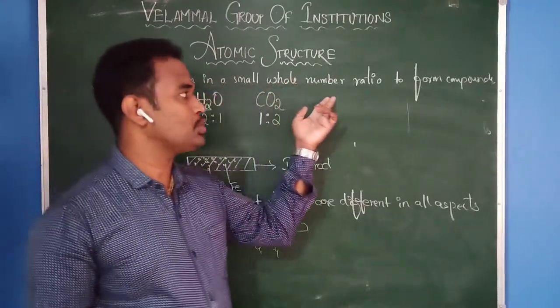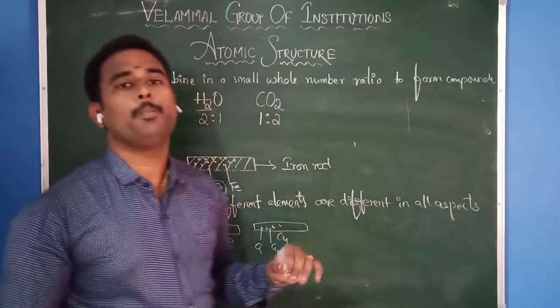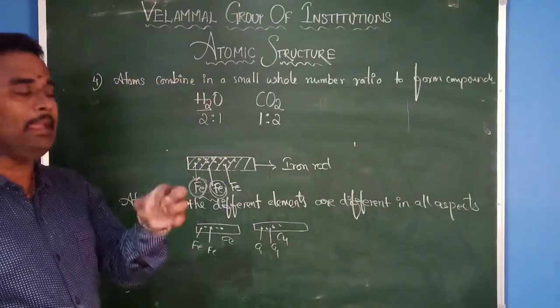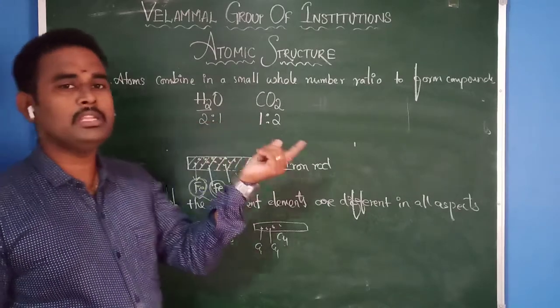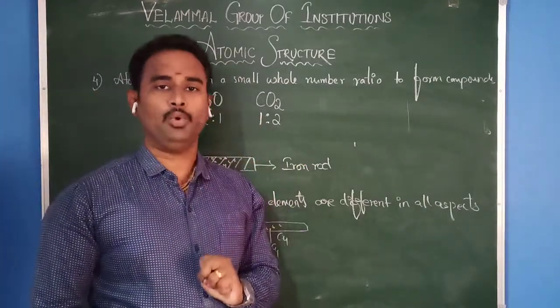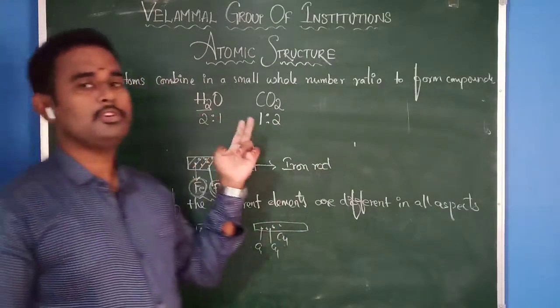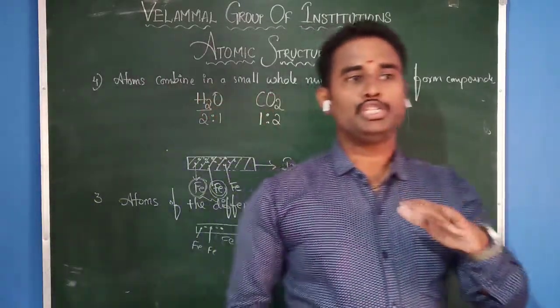That means what he is trying to explain, the fourth postulate, is that atoms combine in a small whole number ratio to form respective compounds. That means atoms always participate in only small ratios like 1:2 or 2:1, and then they form their respective compounds. This is the fourth postulate given by the scientist John Dalton.